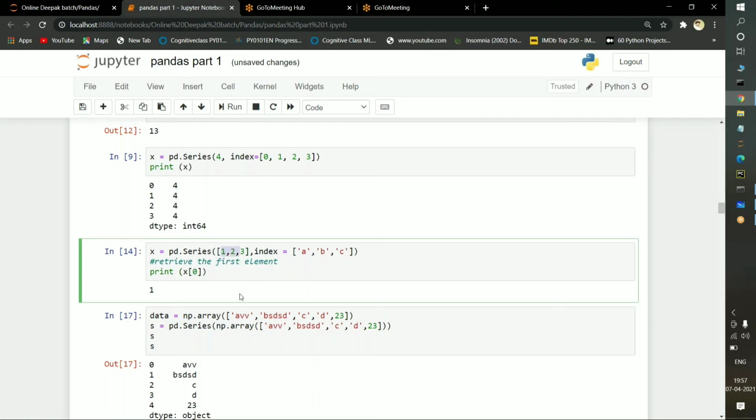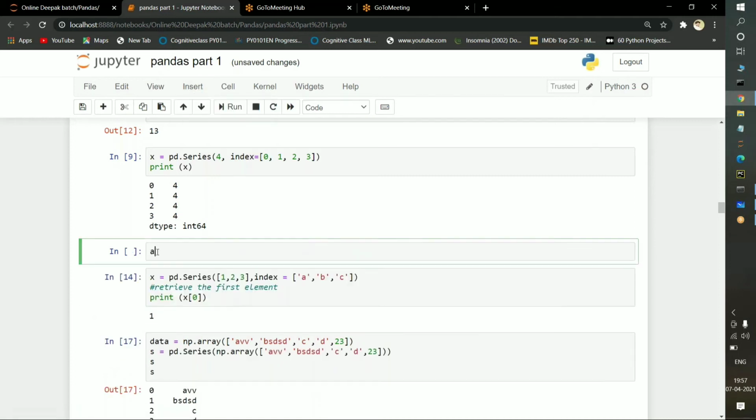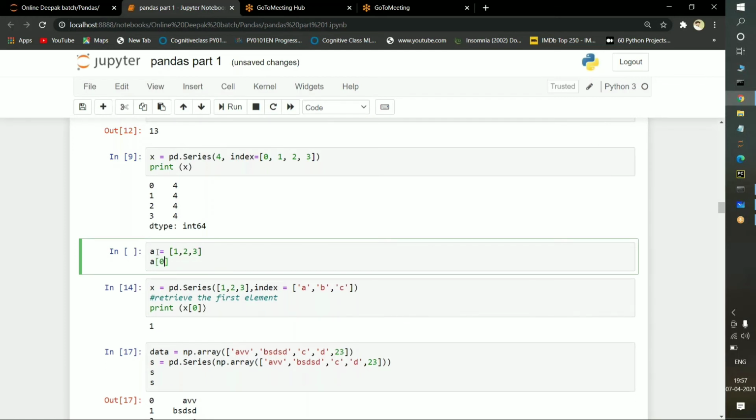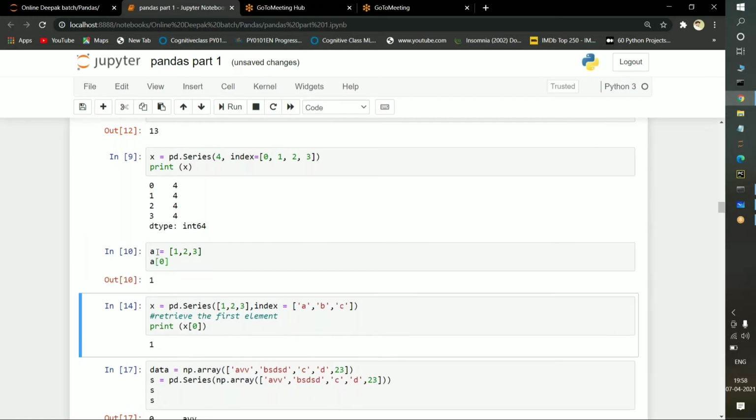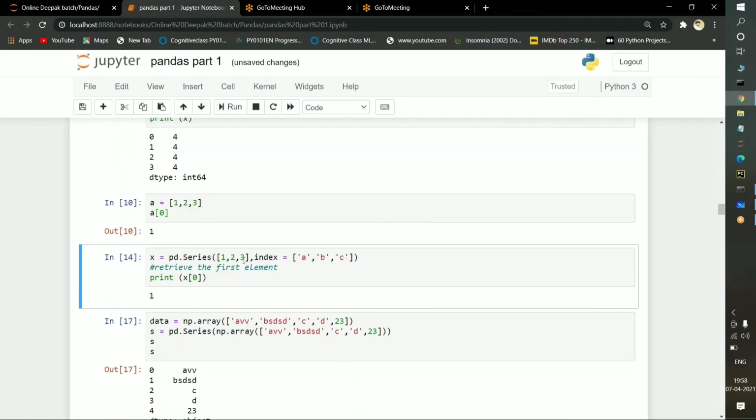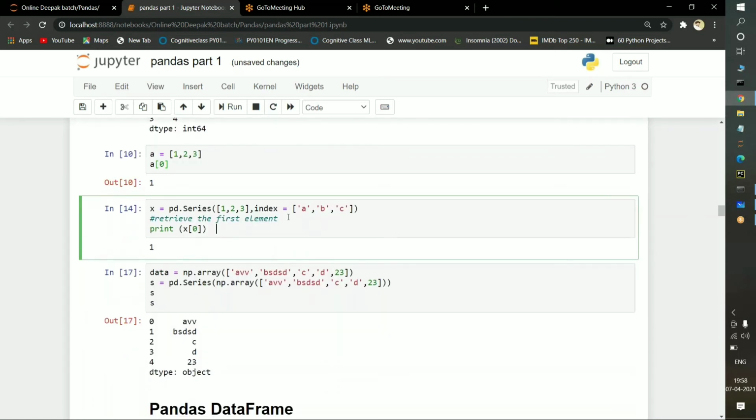In this 1, 2, 3, suppose instead of this, with the help of a list, I will explain you. Suppose if I am passing a = [1, 2, 3], and what is a[0]? What is the a[0] result? It is nothing but 1. So in the same way, in this list 1, 2, 3, what is the 0th index position? It is nothing but 1. So 1 is executing successfully. Okay. Retrieving the first element, simply retrieving the first element.